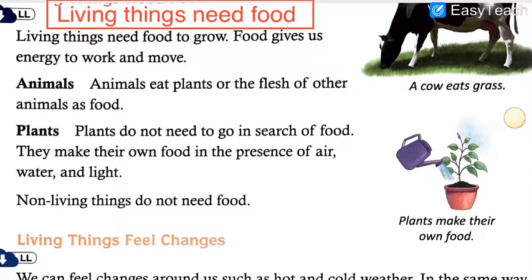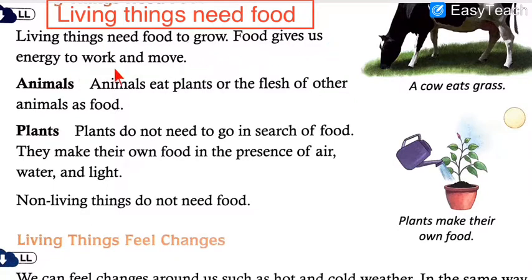Now we saw how living things grow, how living things breathe, how they move. Now is the time to look at the topic: living things need food. Every different creature has different food. That is what you have seen in the first and second chapters as well. So let's see what details are given here in this topic. Living things need food to grow.